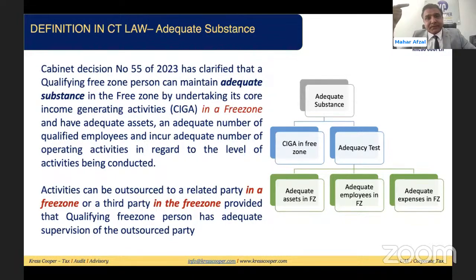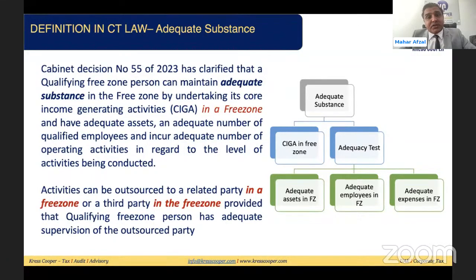One is a substance test: core income generating activities should be in the UAE. Second is a management test. There should be at least one annual management meeting in the UAE. There are three other categories. For these three categories, the person must meet the adequacy test.